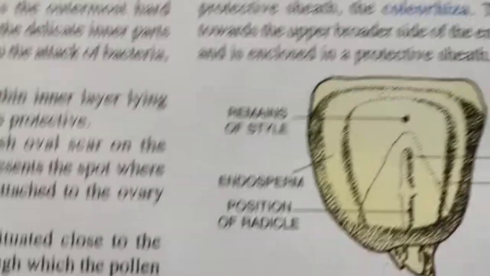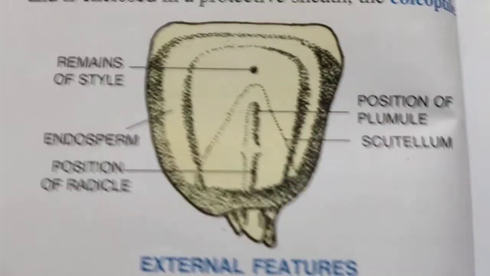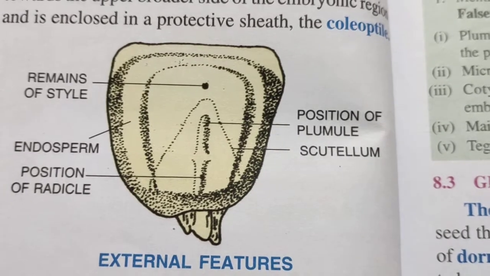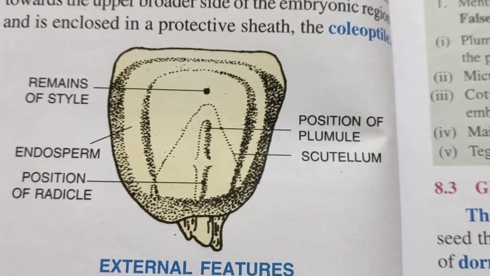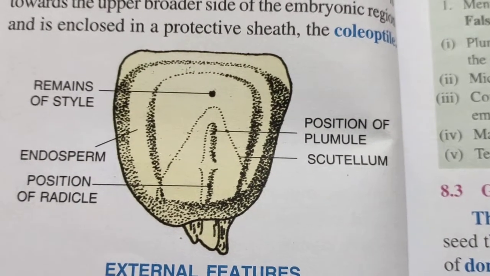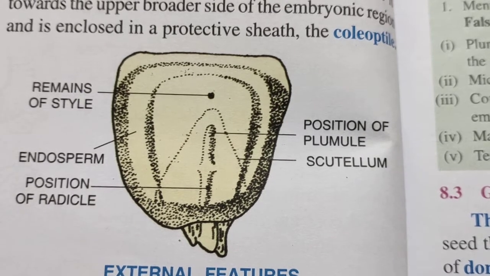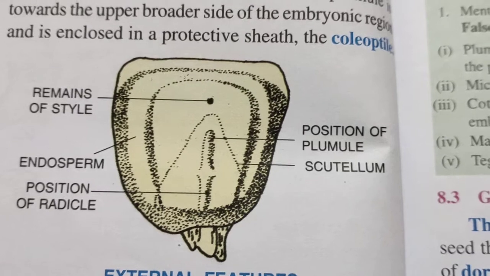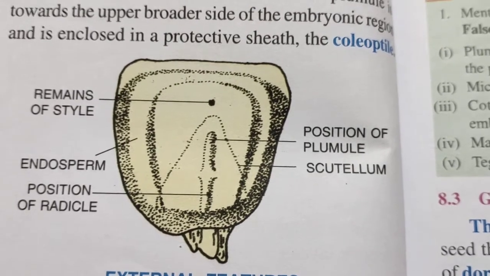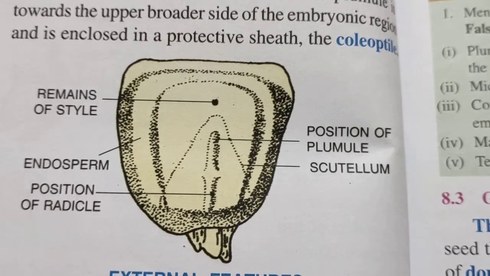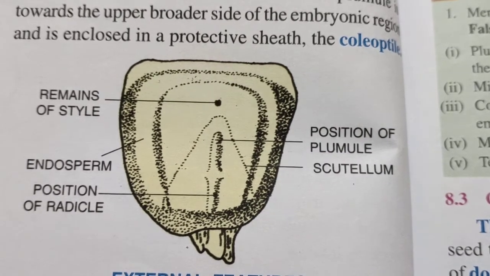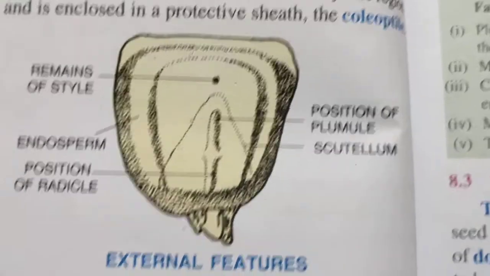Now please come to the diagram. This is the diagram. We can see the depressions which are actually giving us the location of radicle and plumule over here, and the yellowish portion is the endosperm, and there is an impression which is known as scutellum. Right.